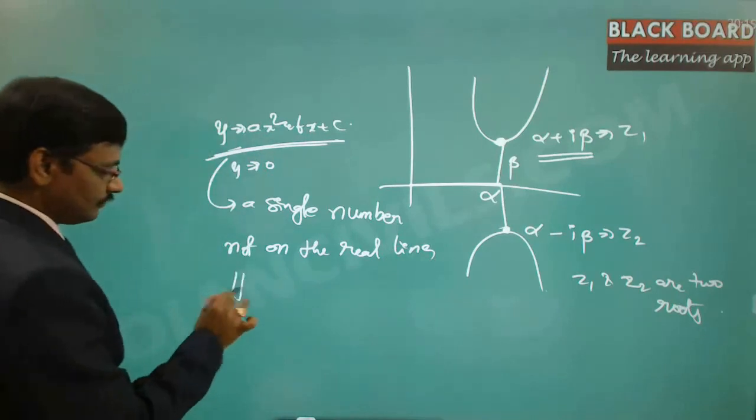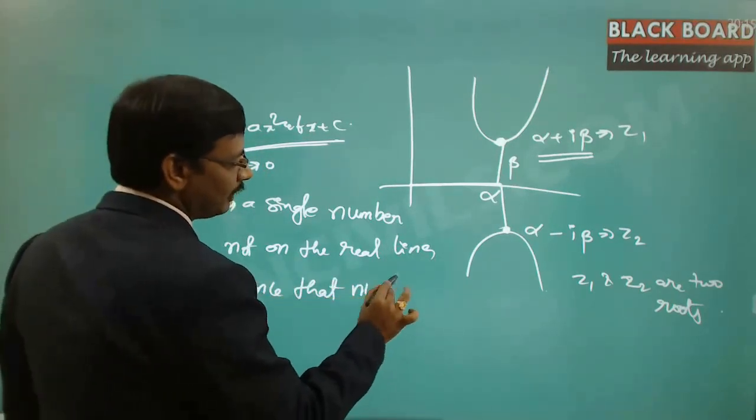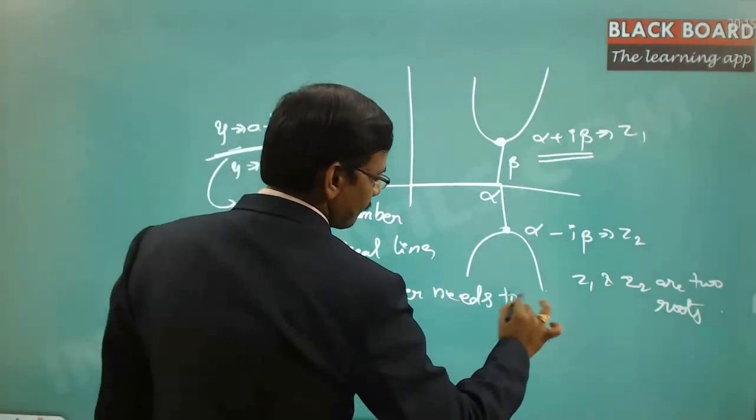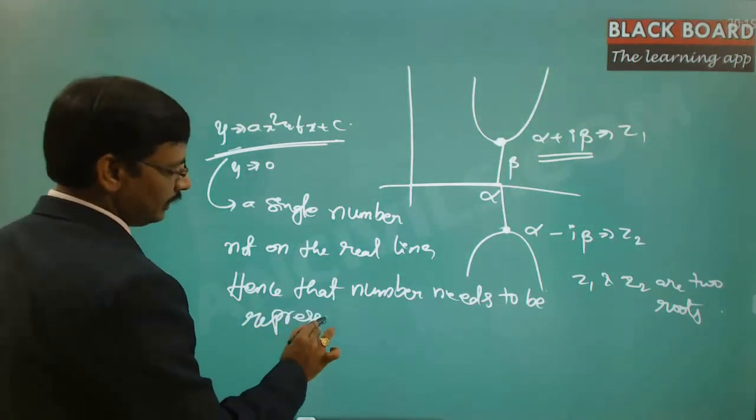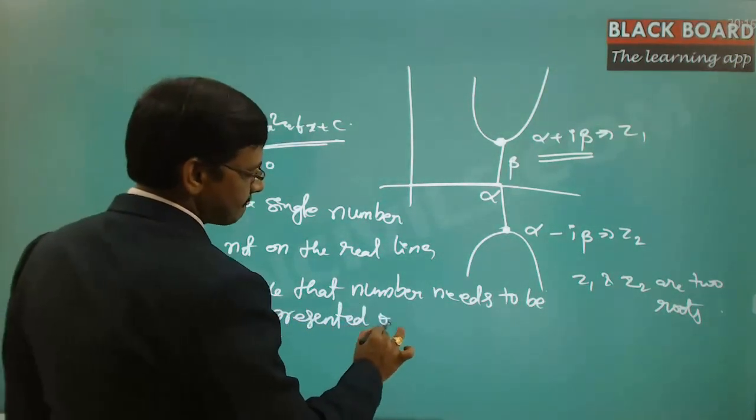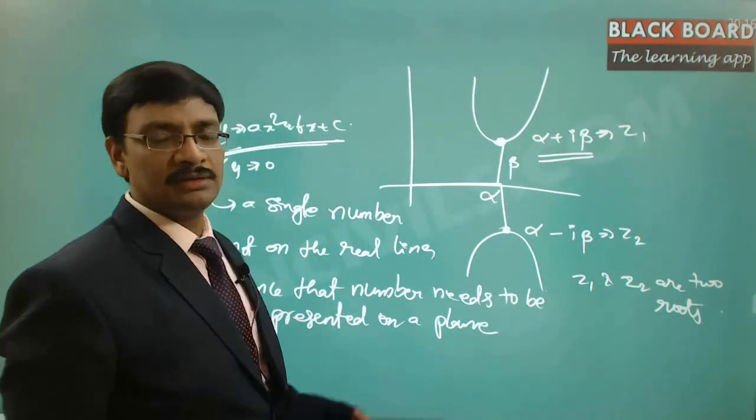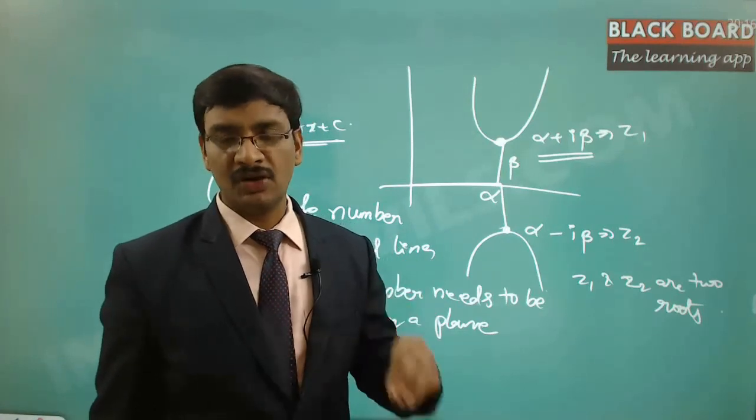So hence that number needs to be represented on a plane. So one number, but you cannot represent it on a real line. Hence you are representing it on a plane.